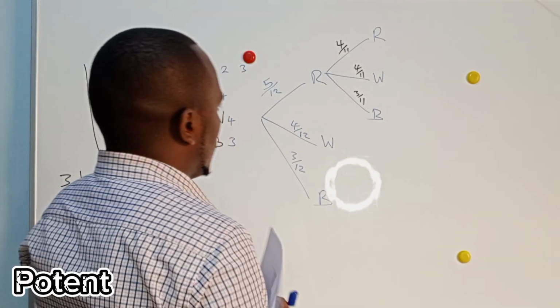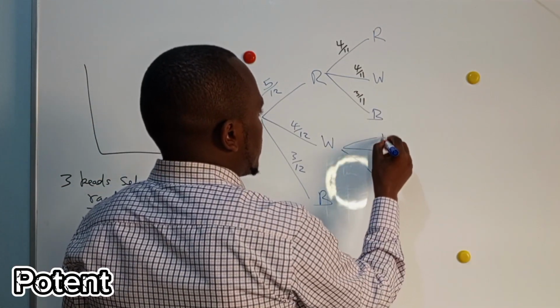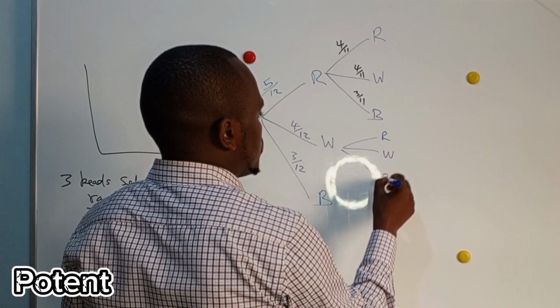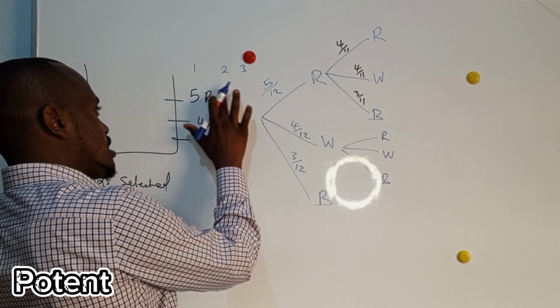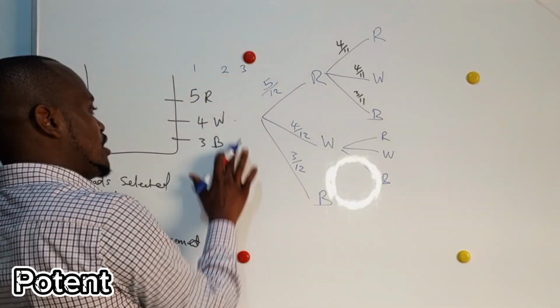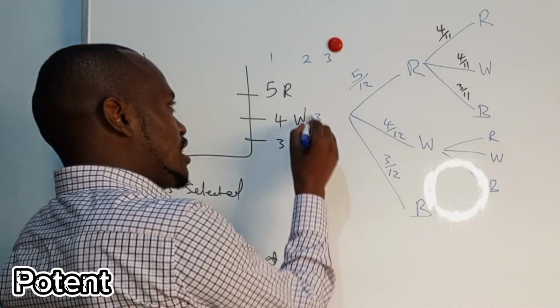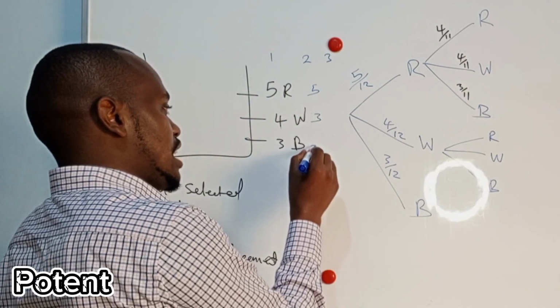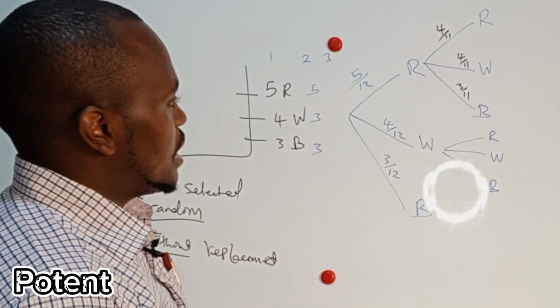So again here, red, white, and blue. If you picked a white bead, how many have you remained with the second time now? You picked a white, so now you have 3, but these ones are still 5 and these are 3. I hope you understand and you are not confused by our maths.